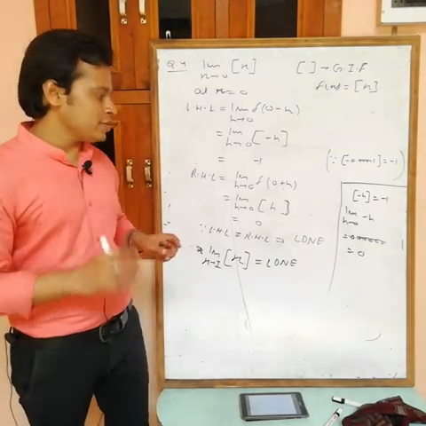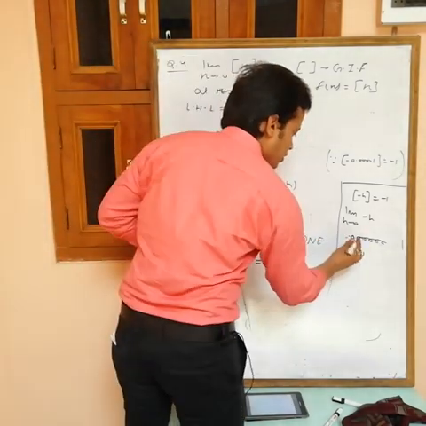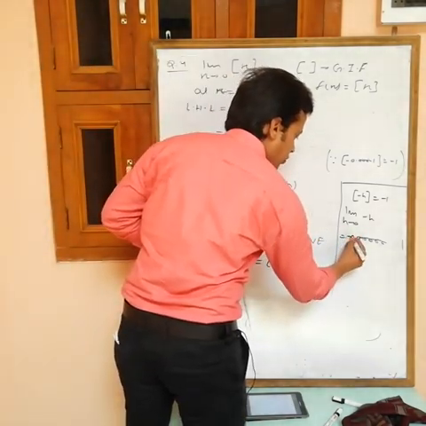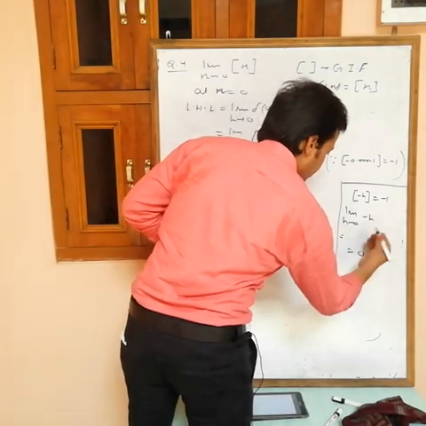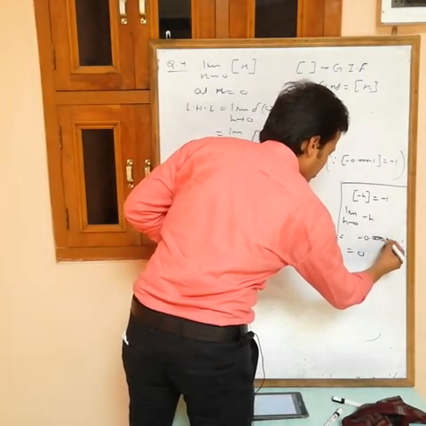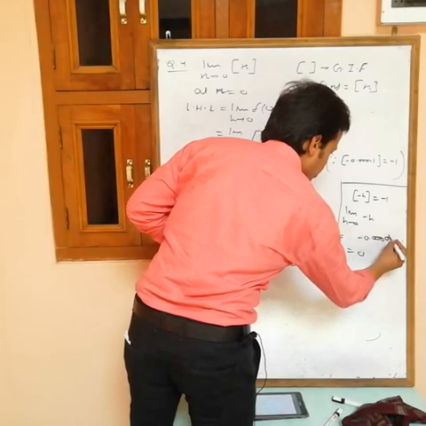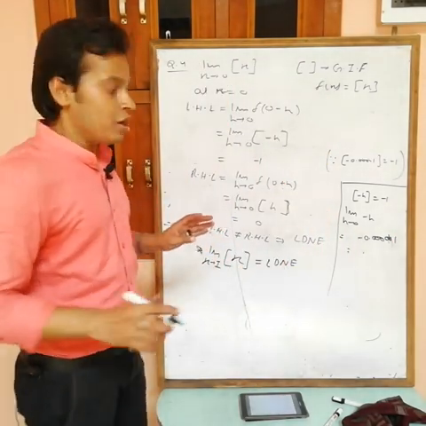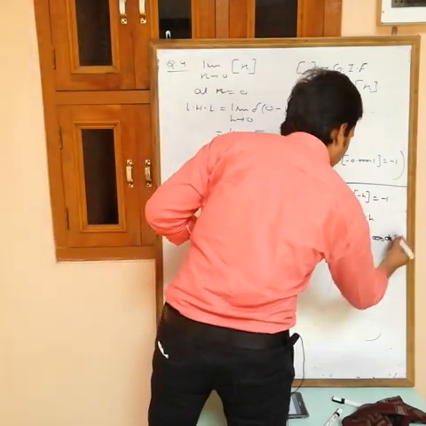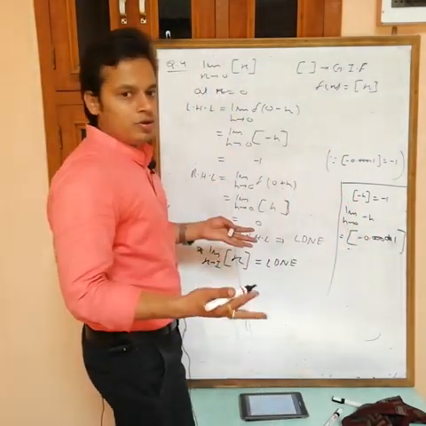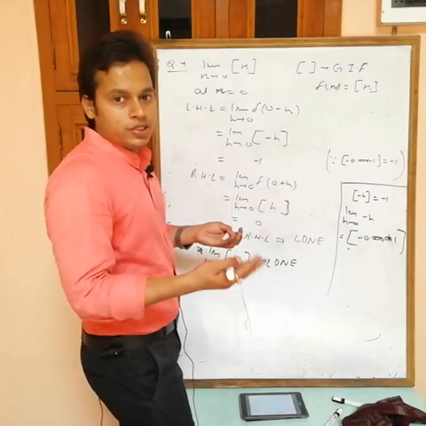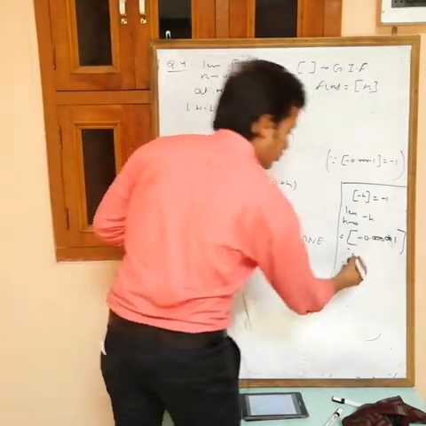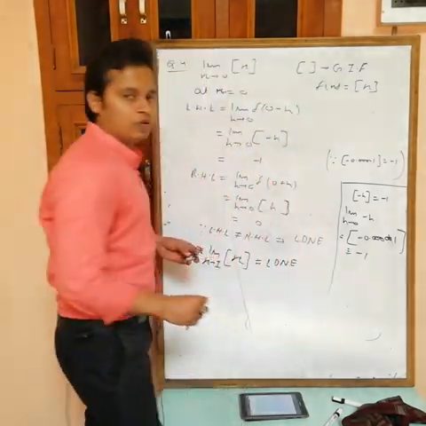Because in greatest integer, suppose you have a value minus 0.000001. Now this is a negligible value, I can write this as 0. But if you have this value inside the greatest integer, now this is not negligible, because greatest integer is always an integral value, so this one is minus 1.